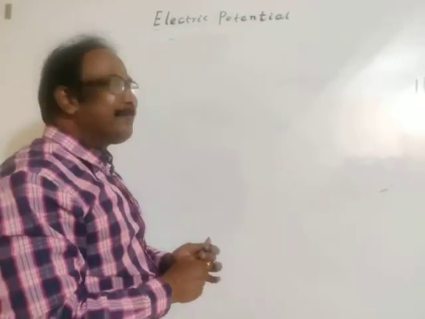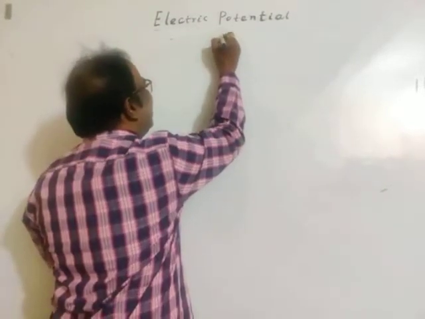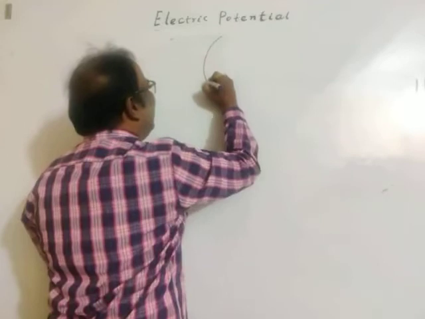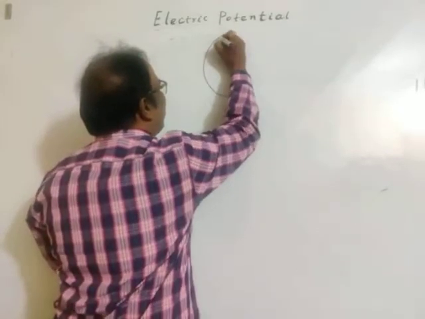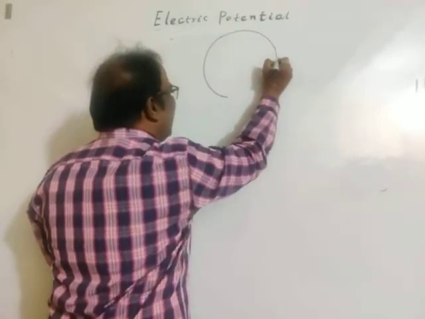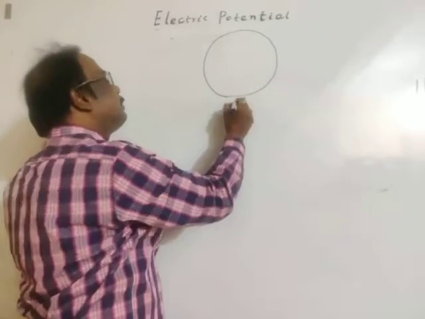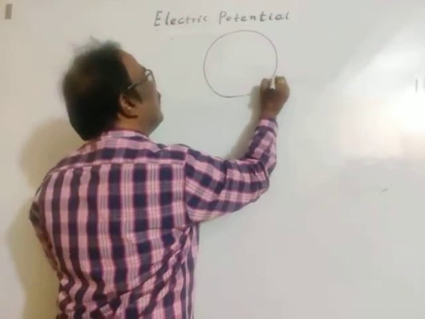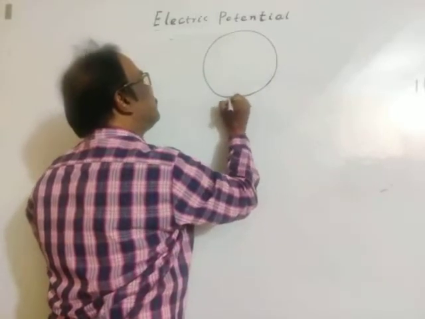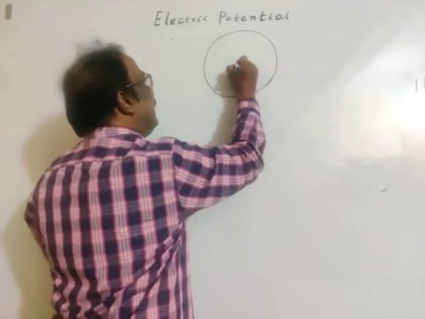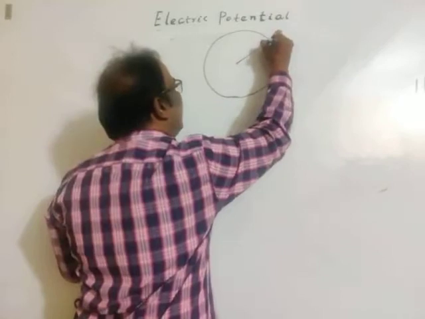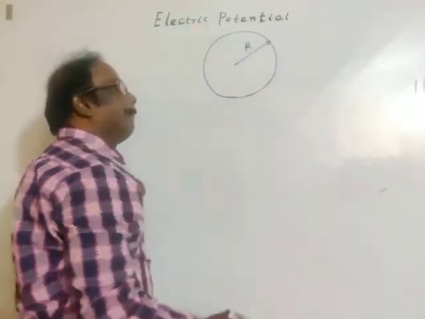Let's consider a non-conducting solid sphere. Radius of the sphere, let it be R.